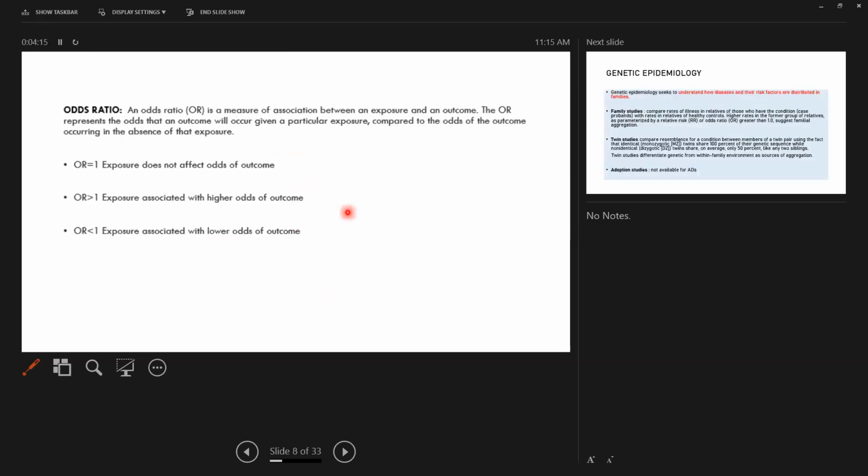Odds ratio. The odds ratio is a measure of the association between an exposure and an outcome. That is, the odds ratio represents the odds that an outcome will occur given a particular exposure, compared to the odds of the outcome occurring in the absence of that exposure. So an odds ratio equal to 1 means the exposure does not affect the odds of the outcome. An odds ratio greater than 1 means the exposure is associated with higher odds of the outcome, and an odds ratio less than 1 means the exposure is associated with lower odds of the outcome.